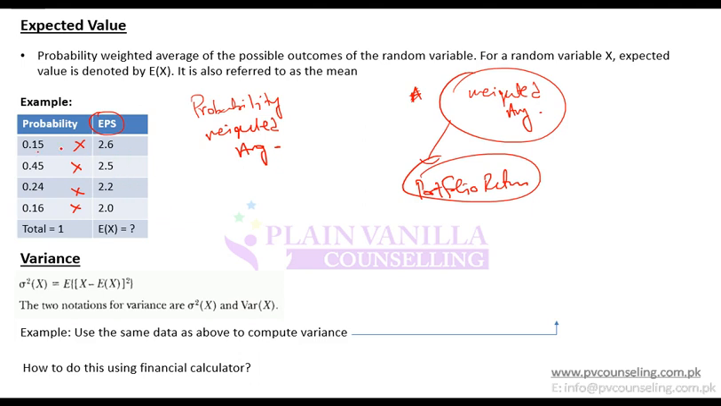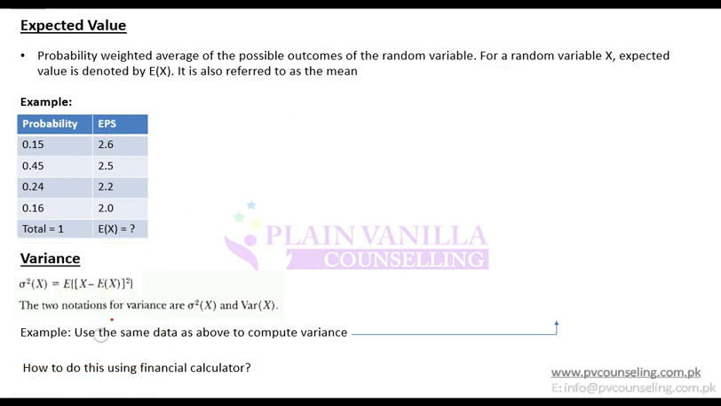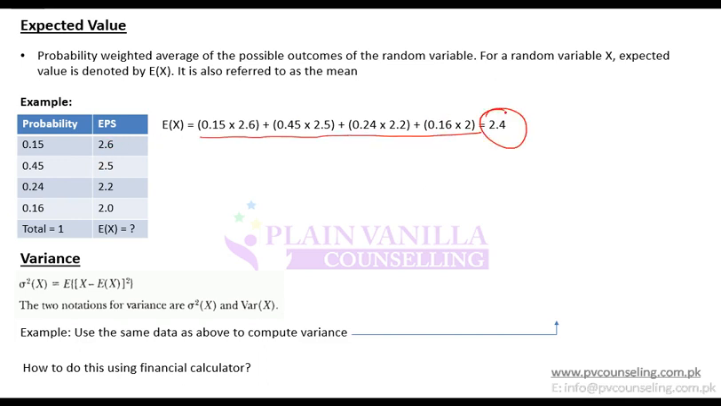If there is 15% chance of 2.6, there is 45% chance of 2.5, there is 24% 2.2, 16% 2. So what is the overall expected value? Overall expected value would be probability weighted average. 0.15 into 2.6, 0.45 into 2.5, 0.24 into 2.2 and so on. Any problem so far? So that means expected value can be found using this formula, which is probability weighted average. This is known as expected value.